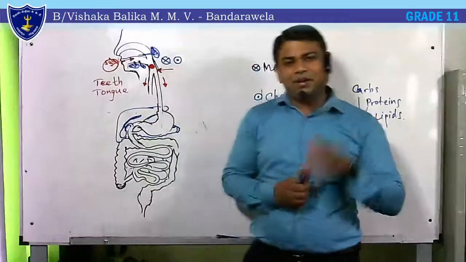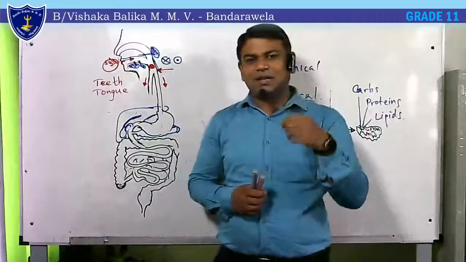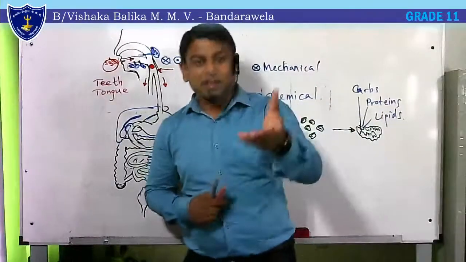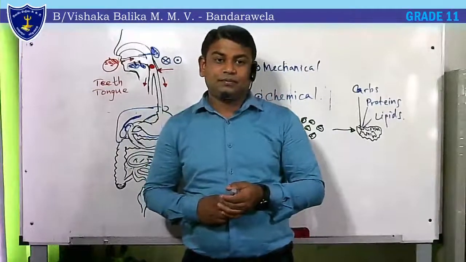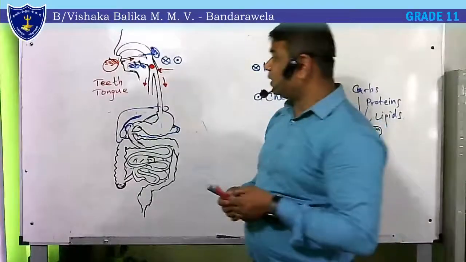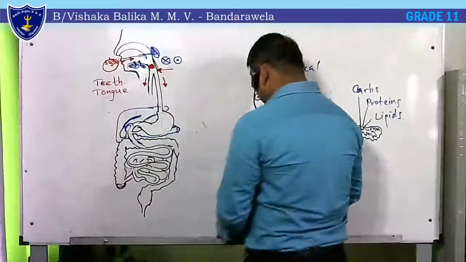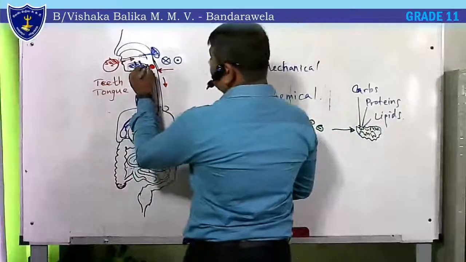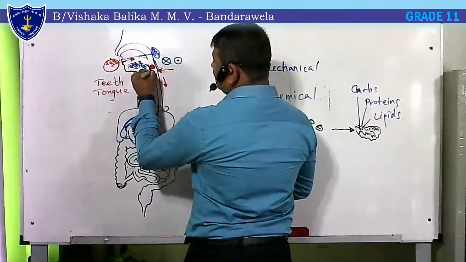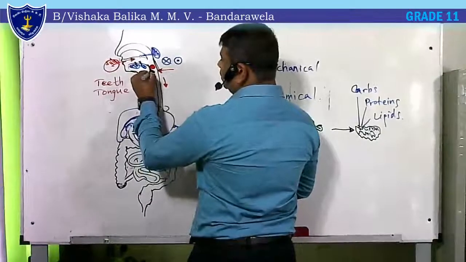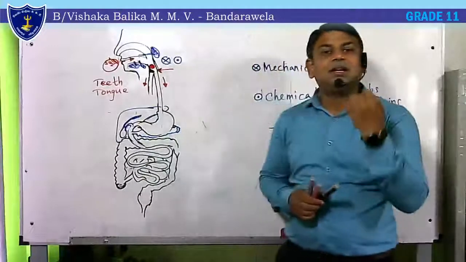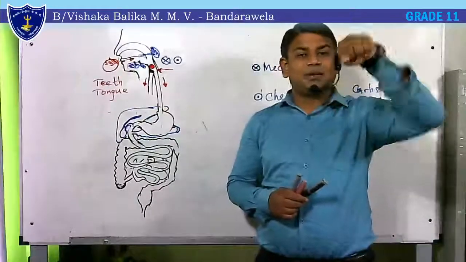If somehow food goes through the windpipe, we call it a choke-in. If food goes into the windpipe, we remove it with a cough. Now we must prevent this. To prevent it, there is a muscular flap here which can close the windpipe when we swallow. When we swallow the food, the windpipe can be closed by that small flap.